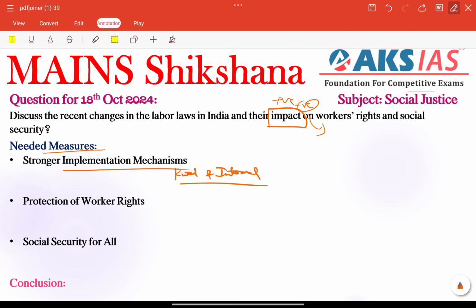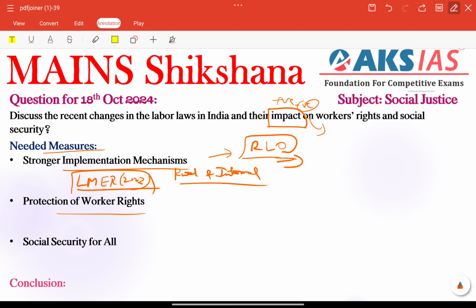This requires robust monitoring systems. For example, the Labor Market Efficiency Report of 2023 suggests establishing regional labor offices for effective oversight. We need to focus on establishing regional labor offices in each and every area.